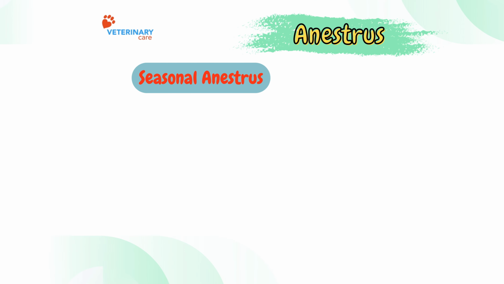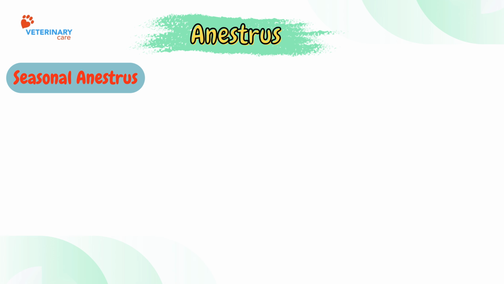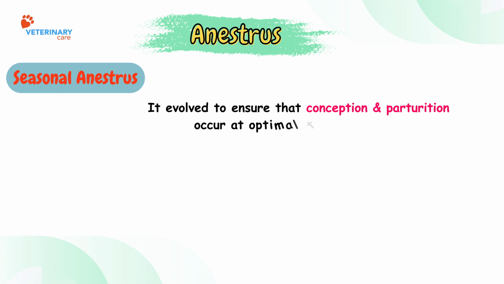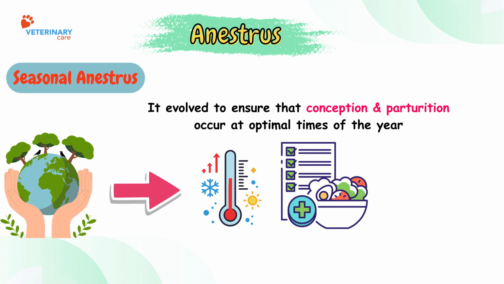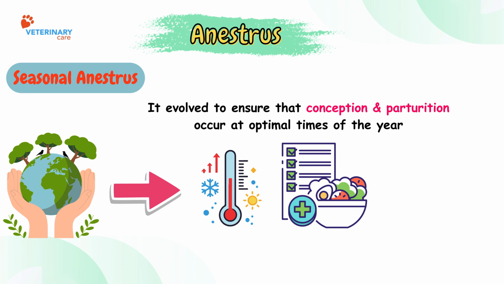Now, moving to seasonal anestrus. This is another normal physiological condition. It evolved to ensure that conception and parturition occur at optimal times of the year. Environmental factors such as temperature and nutrition play a role, but the most important factor is photoperiod.